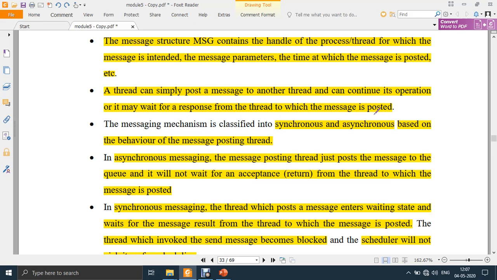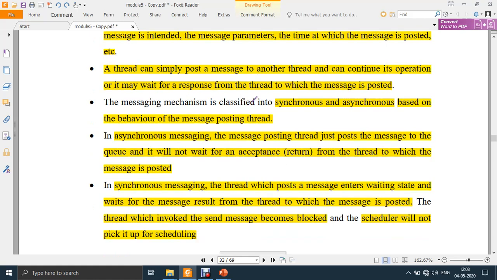The next way is, once I post the message to the message queue or the post office, I will be blocked from doing any other work until I get a response back from my friend, saying I have received the message. Once my friend replies to my message, only then will I be unblocked so that I can continue my operation. So these are the two types of message passing.